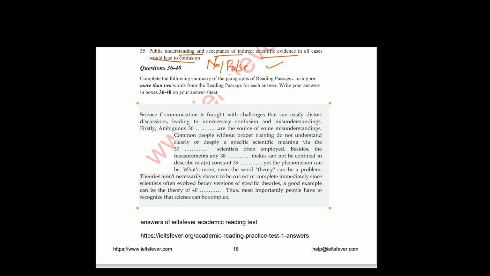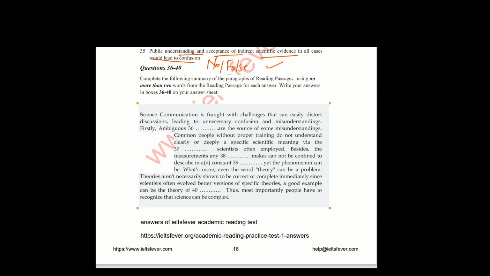36 to 40. Complete the following summary of paragraphs of the reading passage using no more than 2 words from the reading passage. For each answer, write your answers in boxes 36 to 40 on your answer sheet. Scientific communication, no more than 2 words. You can write only 2 words or one.